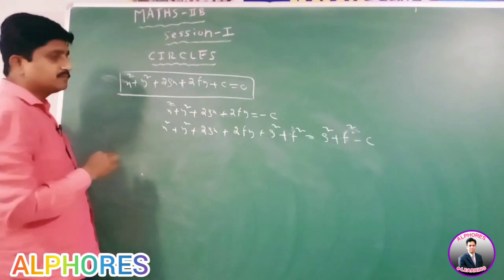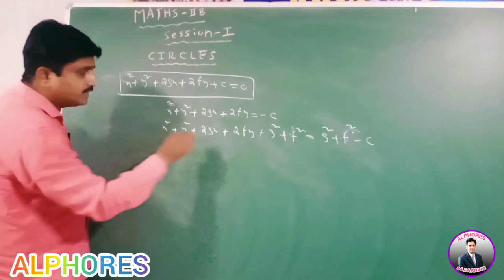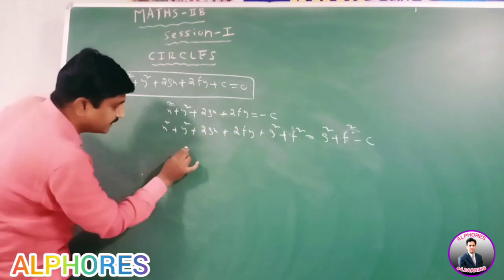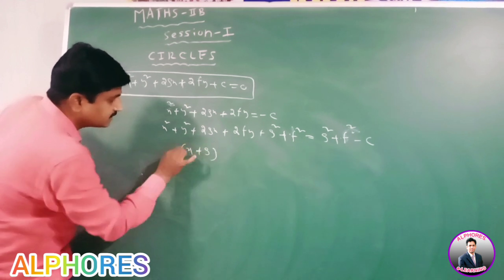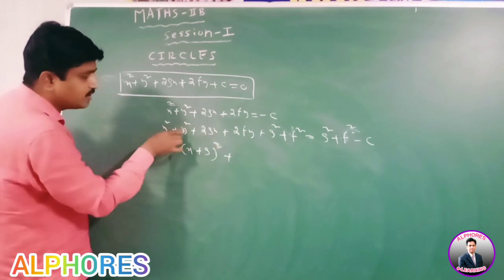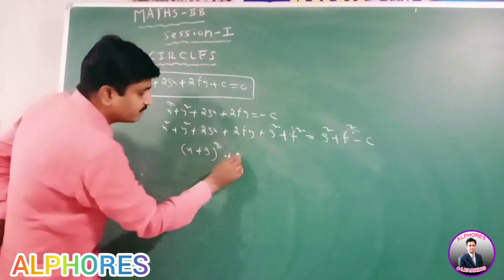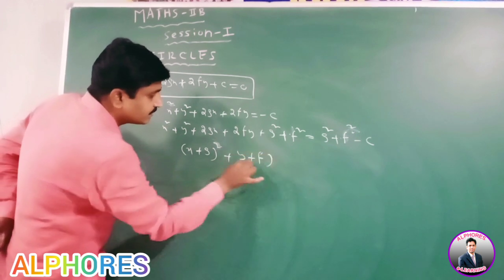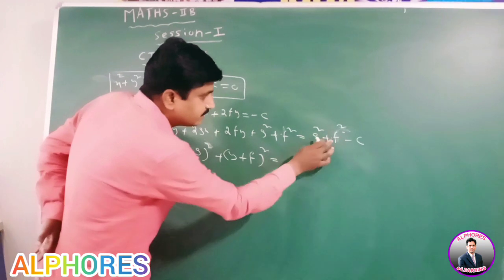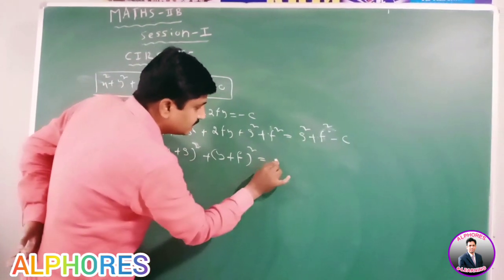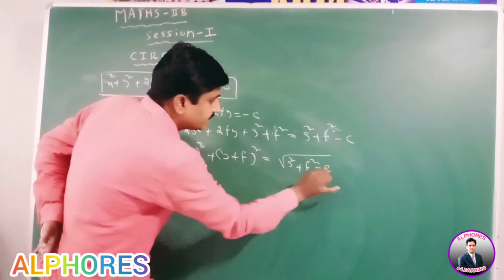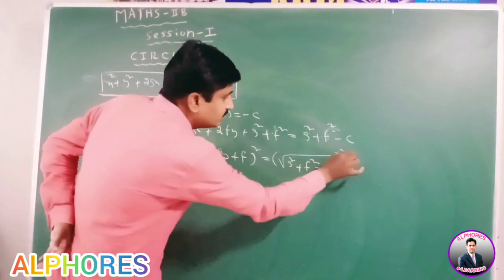Adding g square plus f square on both sides. Observe here in the left side, x square plus 2gx plus g square, write as x plus g whole square. Y square plus 2fy plus f square, write as y plus f whole square. In the right side, g square plus f square minus c, write as it is, under root of g square plus f square minus c whole square.